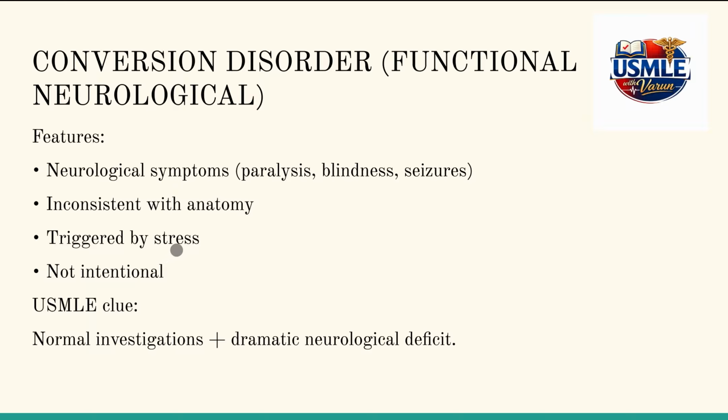Whenever a patient comes across an extremely stressful situation with a lot of emotions, they show neurological symptoms like paralysis, blindness, and seizures. When we analyze these patients, investigations are normal, but there's a dramatic neurological deficit despite normal investigations. This is called conversion disorder.